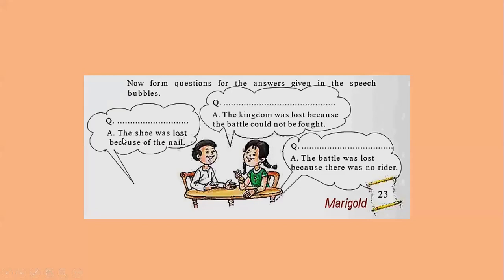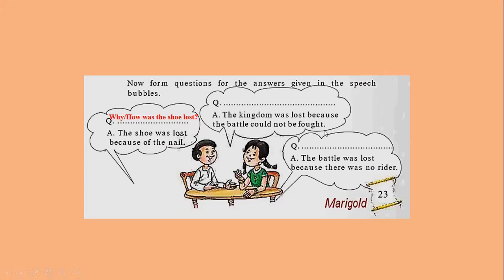The first answer that is provided here is the shoe was lost because of the nail. Now, based on this answer, we can frame the question. Why or how was the shoe lost? In the second bubble, the answer given is the kingdom was lost because the battle could not be fought.